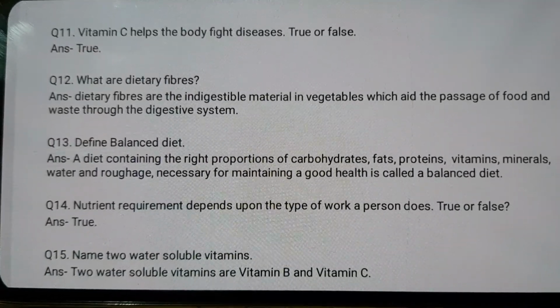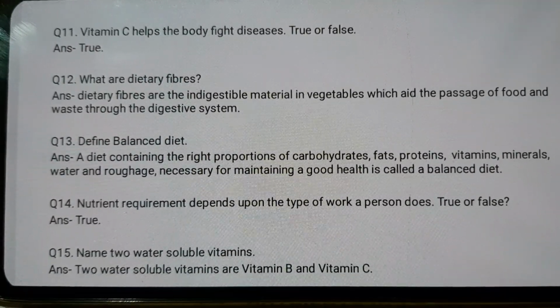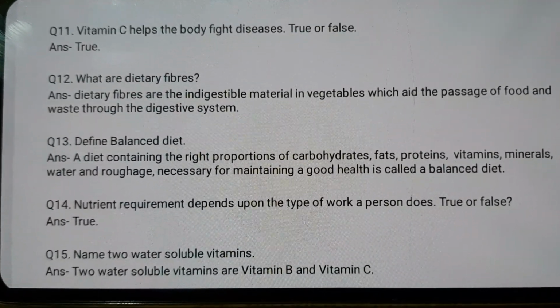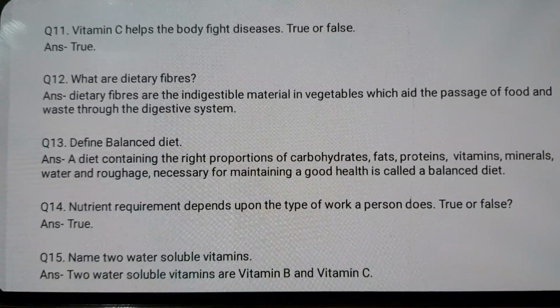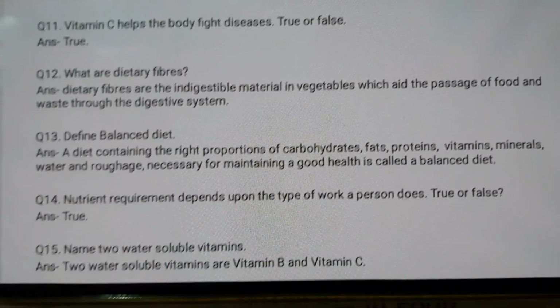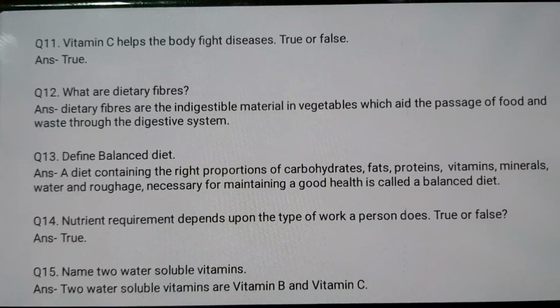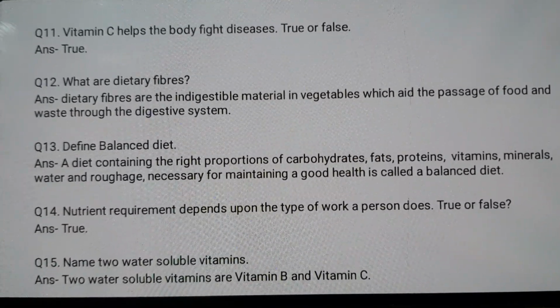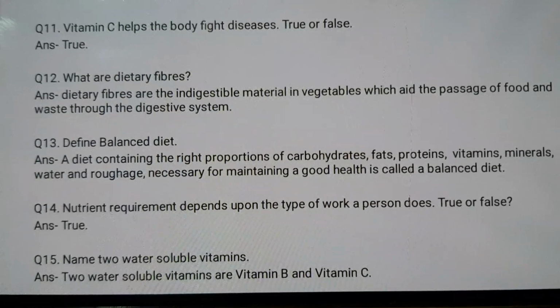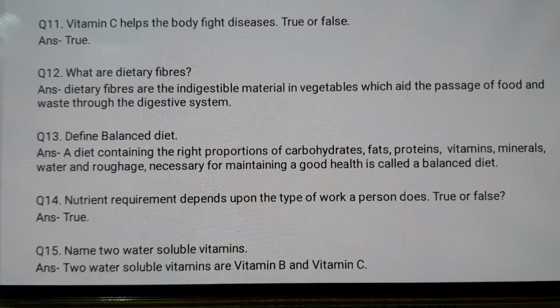Next up we have question 11: vitamin C helps the body to fight diseases. Yes, this is true. Question 12: what are dietary fibers? I have already explained to you that dietary fibers help in the passage of food and waste through the digestive system. It also regulates the bowel movements in our body.